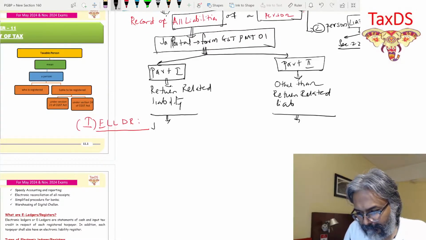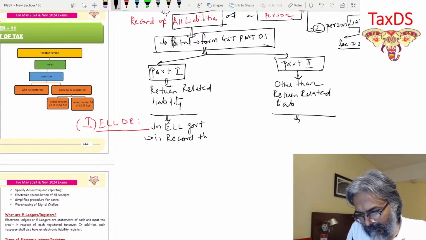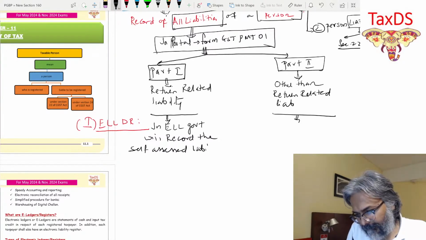So please write: in ELL Part 1, the government will record the self-assessed liability on the basis of the return.